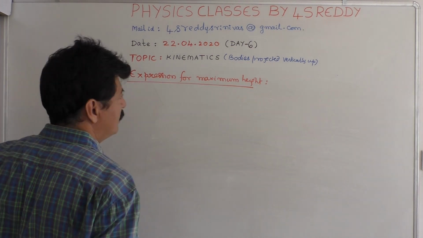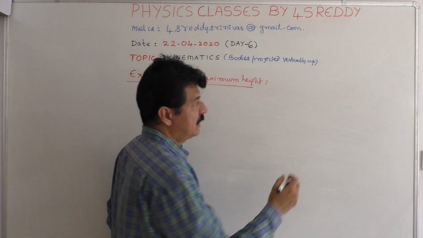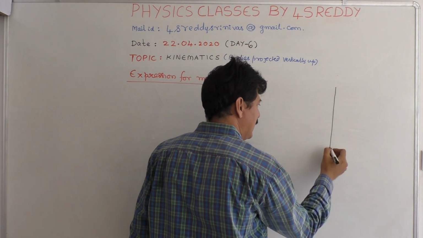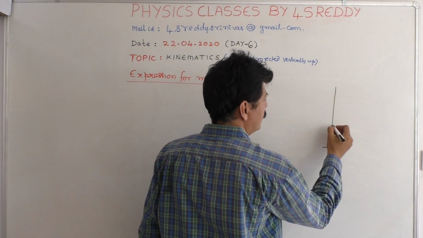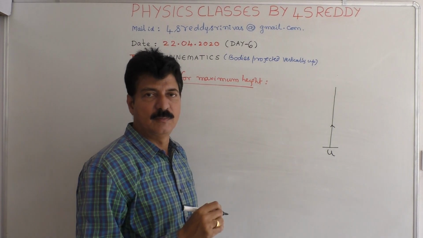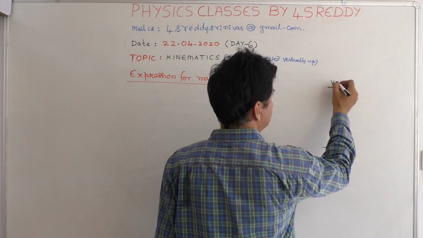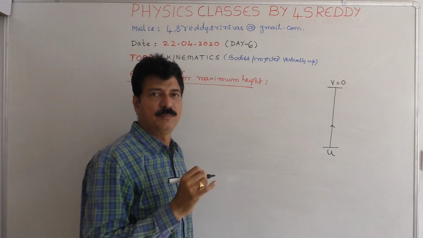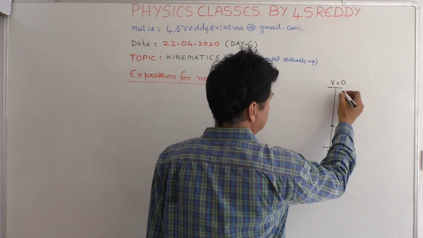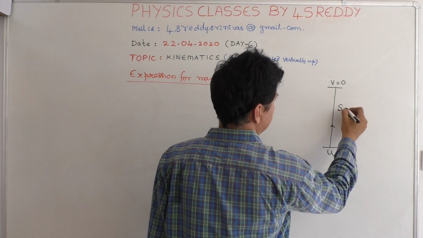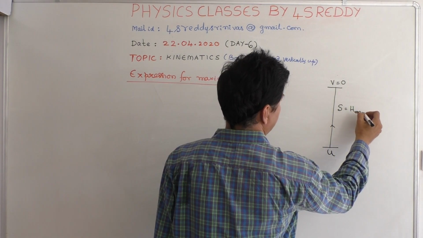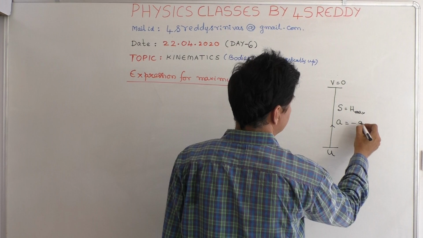Consider a body projected vertically up with an initial velocity u. When it reaches the maximum height, its final velocity becomes 0. While traveling, it covers a distance s equal to h max, and a becomes minus g.